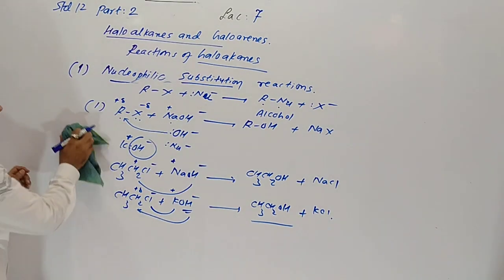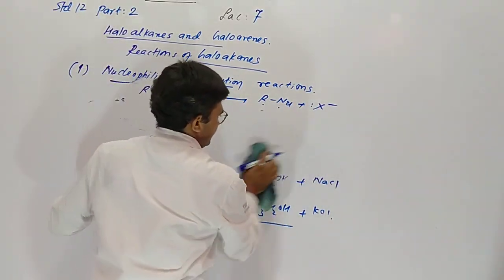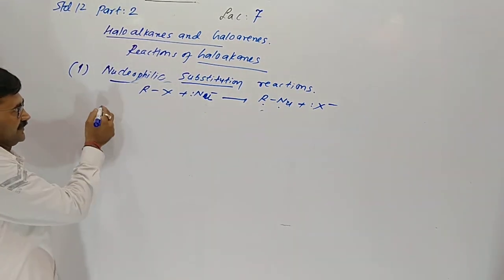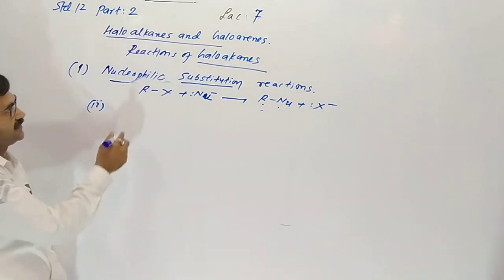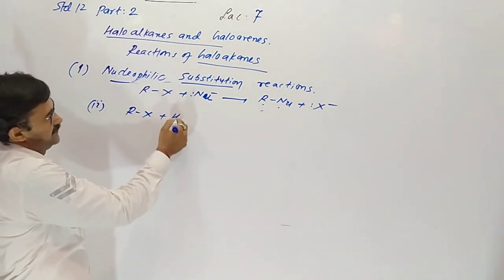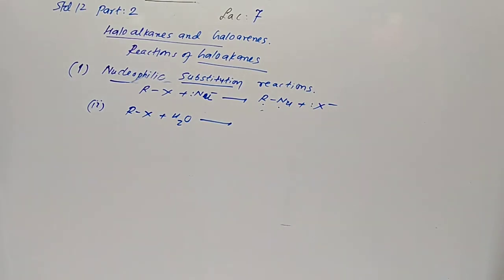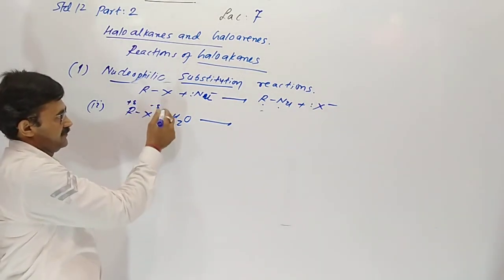Understood? Now second one. Haloalkane gives alcohol, it is discussed. Now second one, haloalkane reacts with water, yes. In special conditions, it reacts with water.